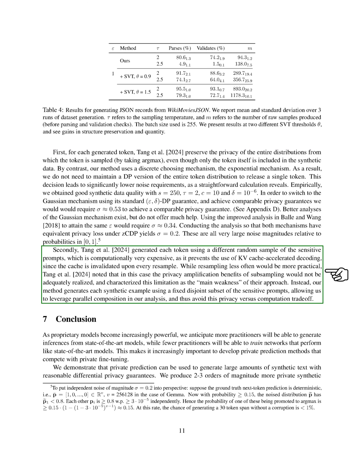Secondly, generating each token using a different random sample of sensitive prompts is computationally expensive and prevents efficient decoding. Our approach overcomes this limitation by using a fixed subset of sensitive prompts for each synthetic example, allowing us to balance privacy and computation efficiently.